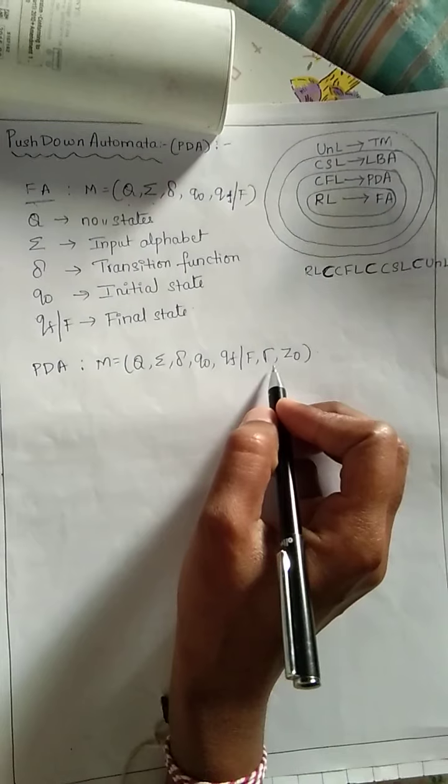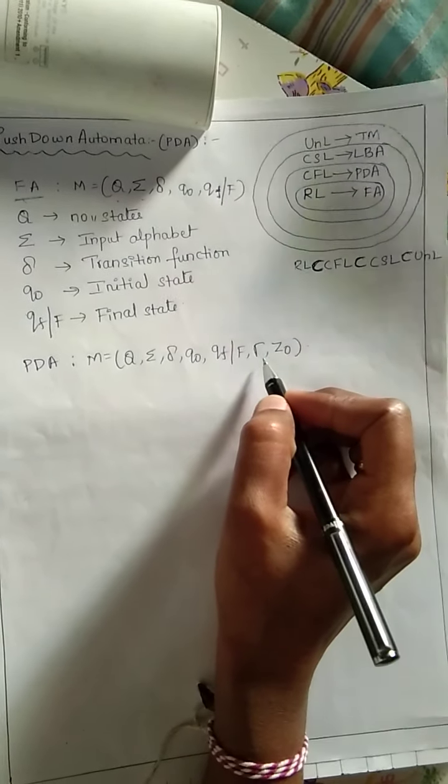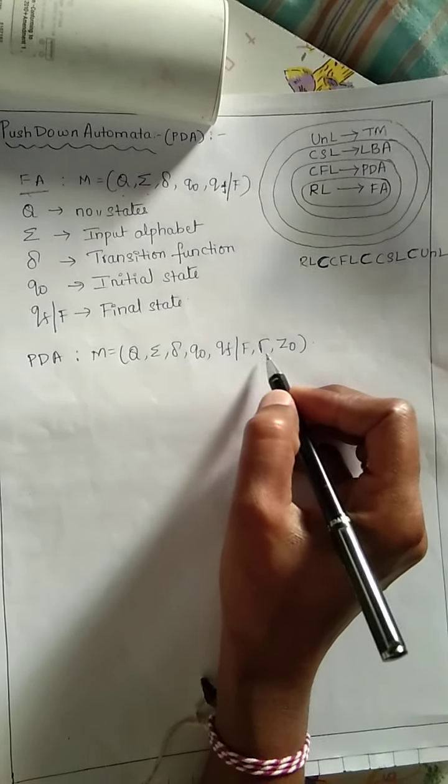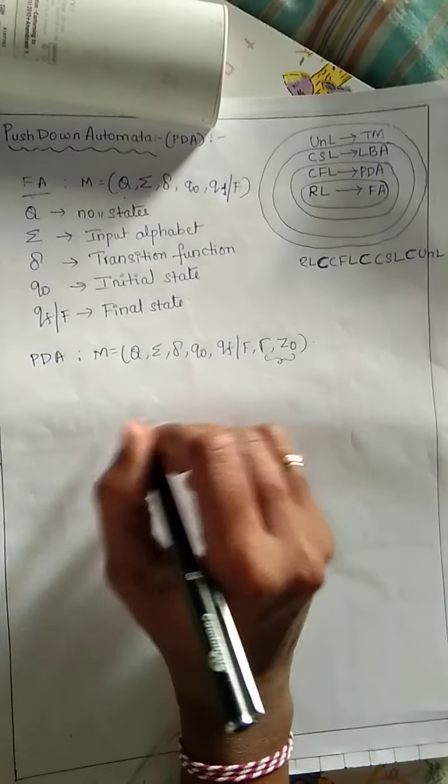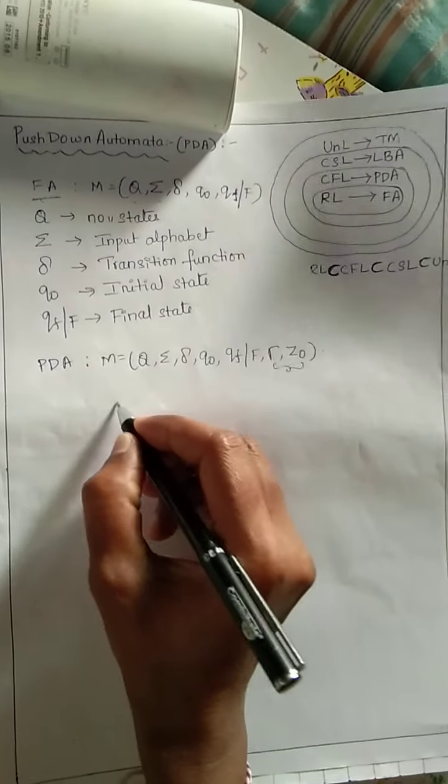Now two more extra tuples have been included in the push-down automata. Those are tau and the z naught symbol. We have to represent these tau and z naught in the block diagram of the push-down automata. So let us take the diagram.